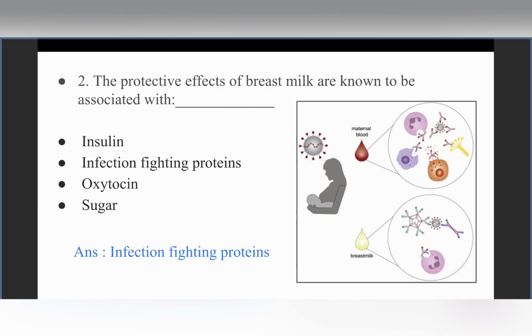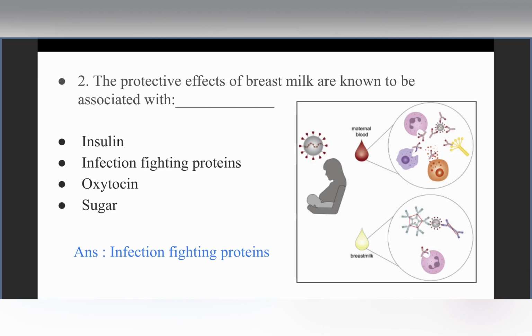So this is the type of immunity which is given to the child from the mother through the breast milk. As we know, there are different antibodies and different cellular components like macrophages. Breast milk has antibodies like IgA, IgG, and IgM, right?